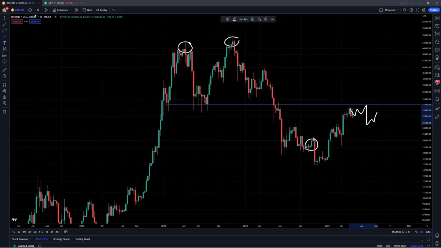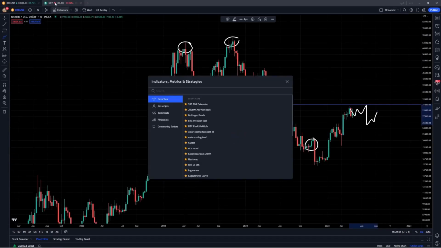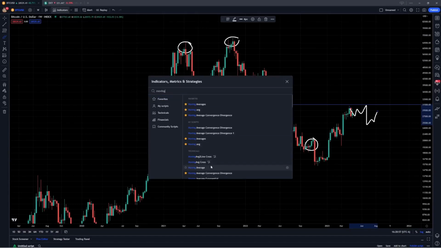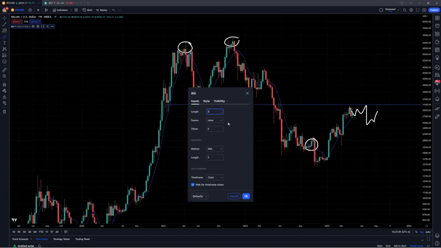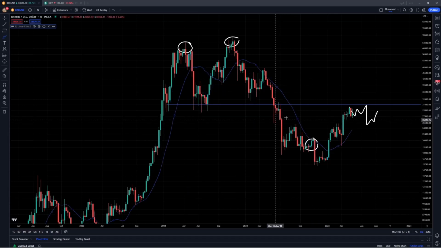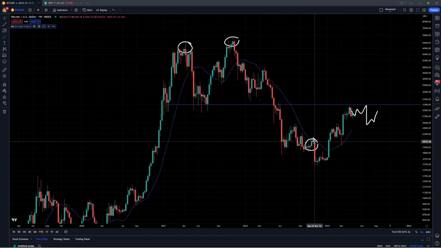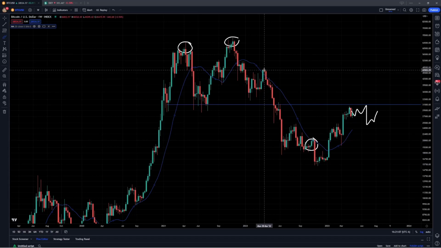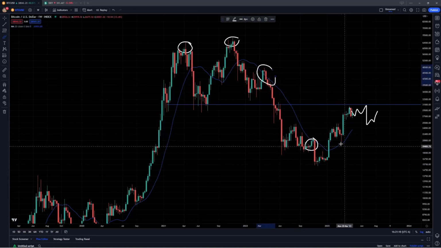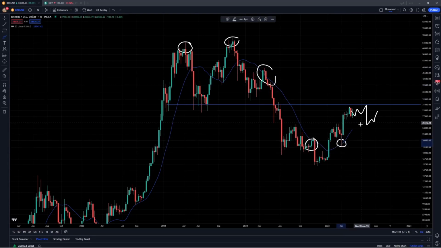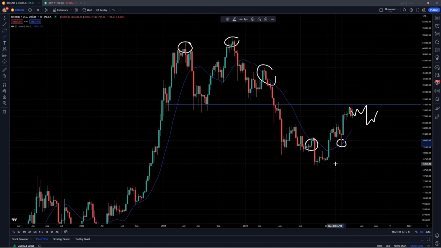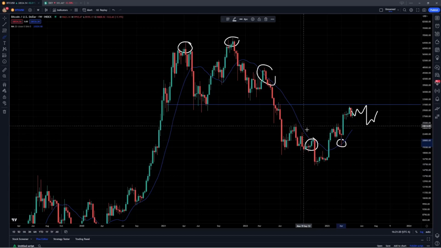Pretty much the inverse of Bitcoin. Again, if I look here at another moving average, just a 20-week moving average, you can see the exact same thing, but to the opposite side. So if we look here at the 20-week moving average, you can see, again, resistance. That's where we rejected back here in October, resistance here in March, but now it's acting as support with the bounce back here in March of 2023 acting as support. It's moving back upwards, and it's just such a very clear correlation, but reversed.